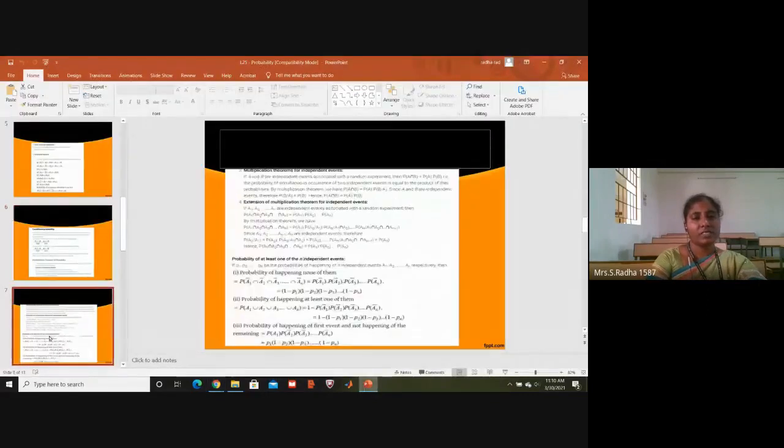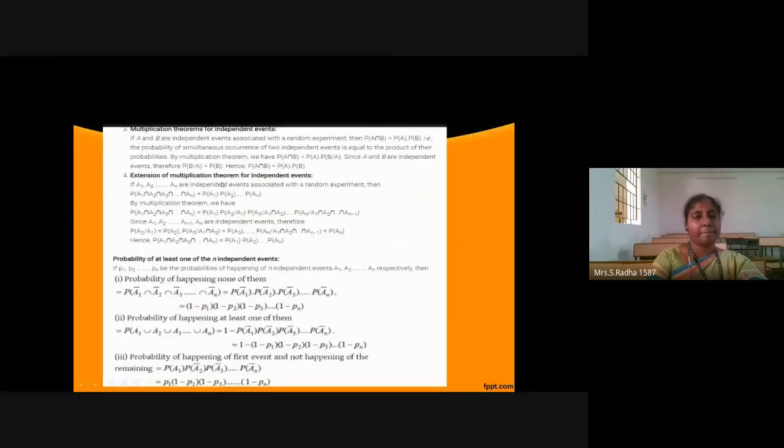These are about the basics. And if you see here, for independent events, wherever you are having intersection, you can write them individually. A intersection B means probability of A into probability of B. If n events are there, all of them independent, then probability of A1, probability of A2, up to An. So like that we can take it.